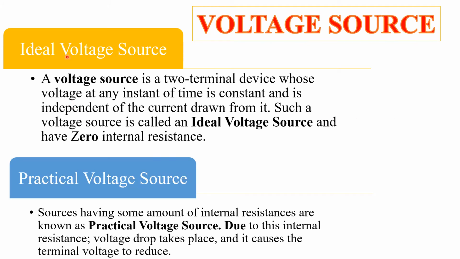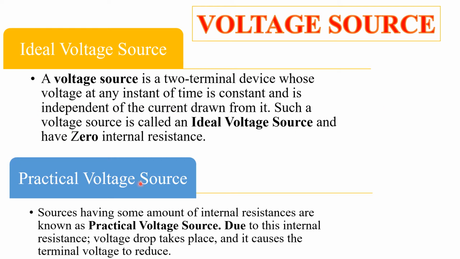First we will see the voltage source. What is a voltage source? Here first we will discuss the ideal voltage source. It is very simple: an ideal voltage source means the input voltage is the same as the output voltage. A voltage source is a two terminal device whose voltage at any instant of time is constant and is independent of the current drawn from it. Such a voltage source is called an ideal voltage source and has zero internal resistance. If there is zero internal resistance, there will not be any voltage drop. Hence, the input voltage is the same as the output voltage.